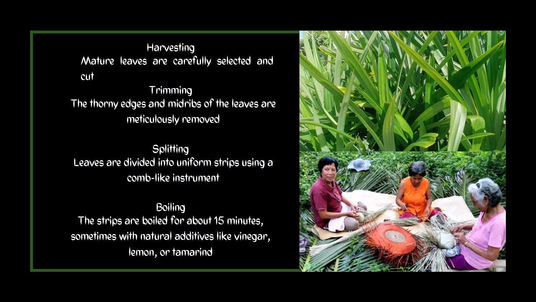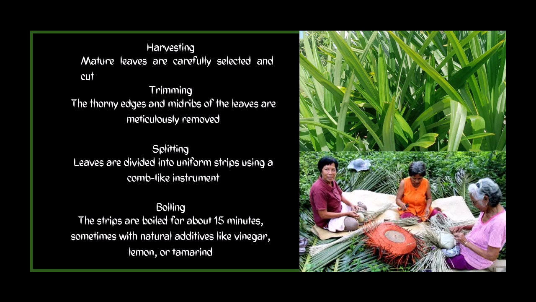First is harvesting. Okay. Mature leaves are carefully selected and cut, ensuring the plant's continued growth. Okay, because of the recent decline. Next is trimming. Now, the thorny edges and the midribs of the leaves are meticulously removed to prepare them for further processing. Next is splitting.